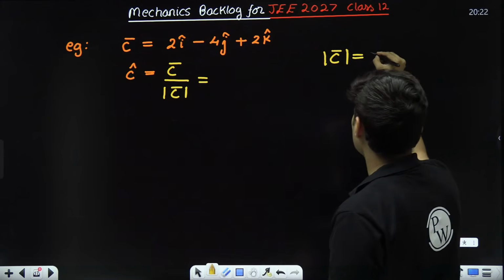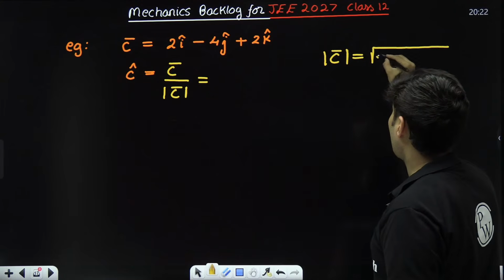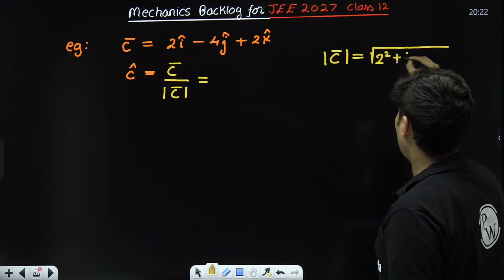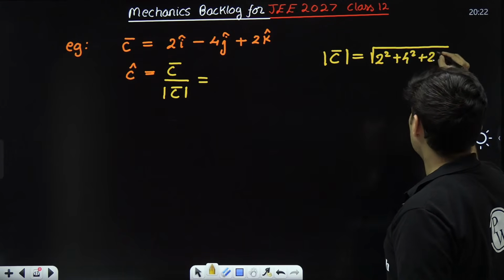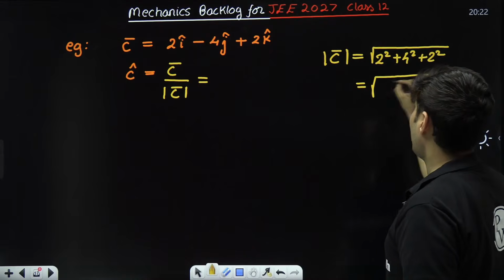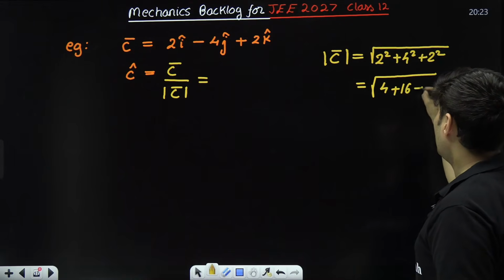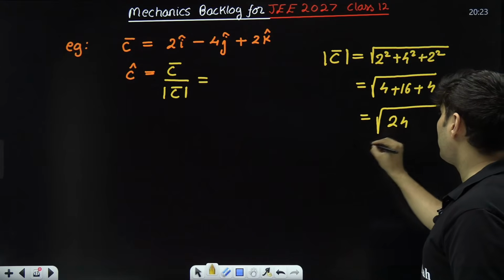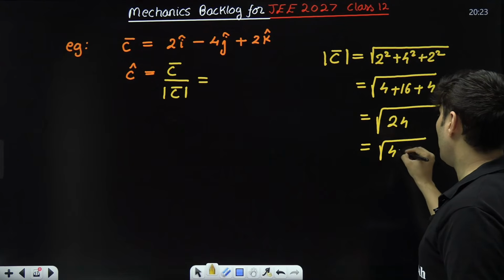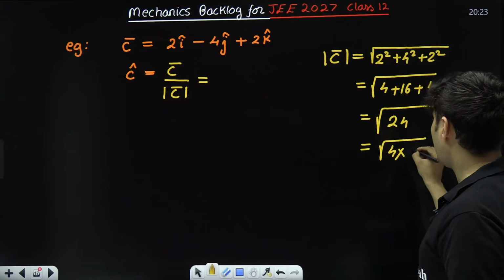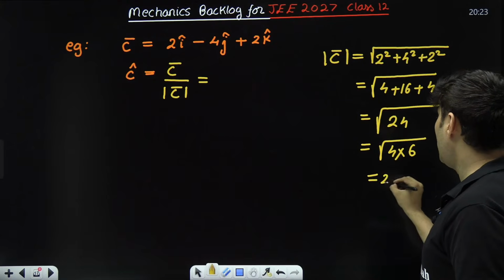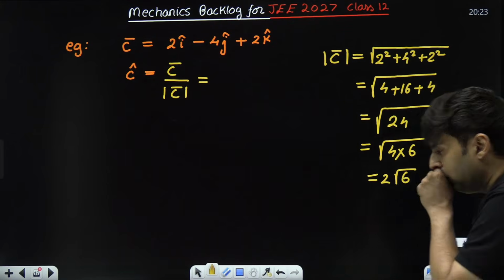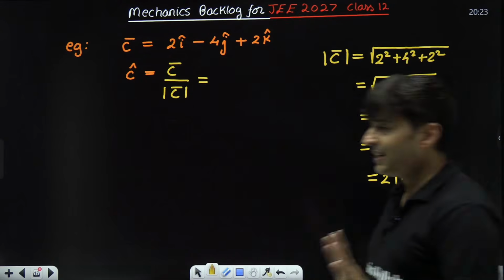The magnitude of this vector will be root of 2 square plus 4 square plus 2 square. 2 square is 4, 4 square is 16, plus 2 square is again 4. So this will be root of 24. Root 24 means 4 into 6, so it will be 2 root of 6, correct?